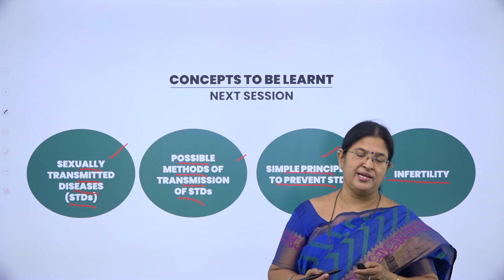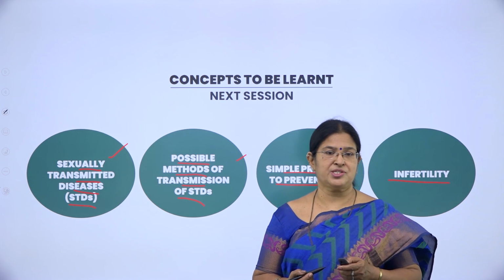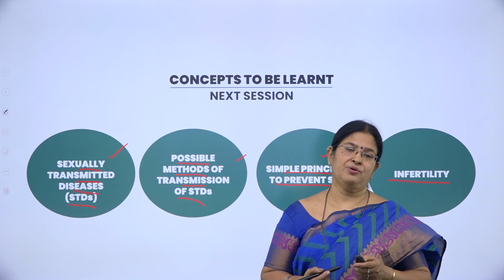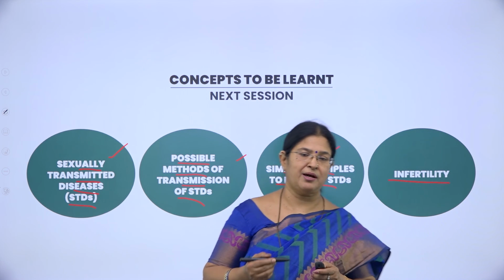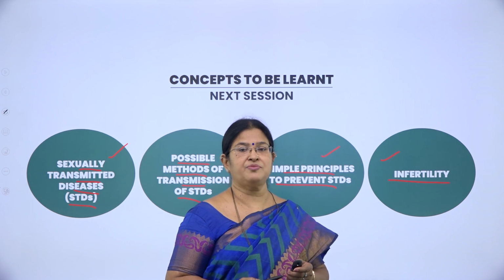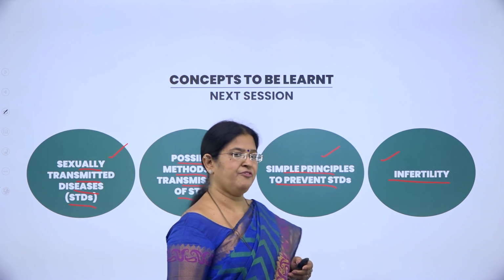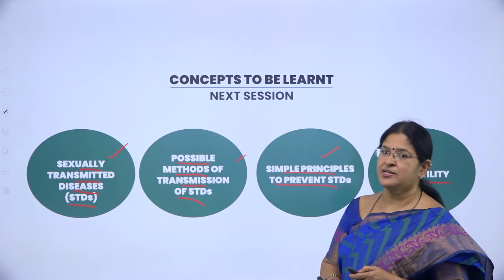As I said, science and technology has improved, and techniques have definitely come to the rescue of issueless couples to have a child. In the coming session, we will be studying what infertility is and what the causes for infertility in males and females are. All these are the concepts which I am going to cover in my coming sessions.